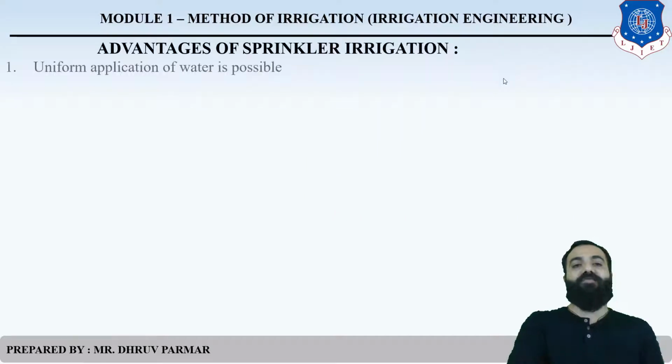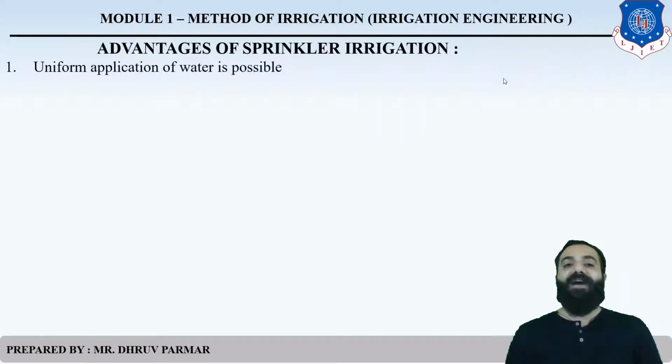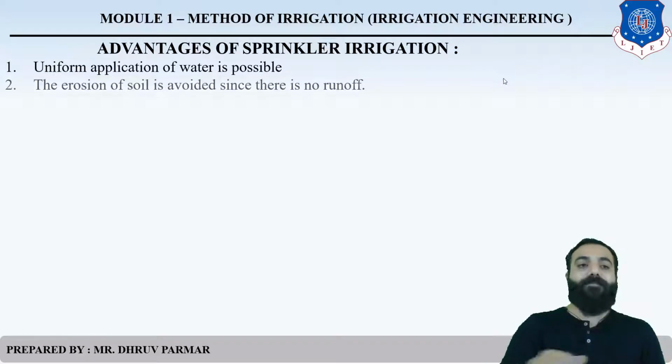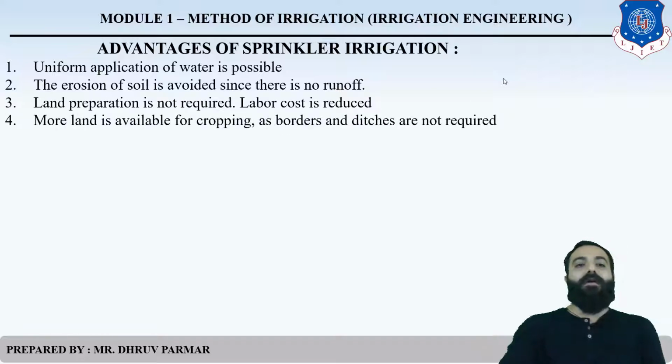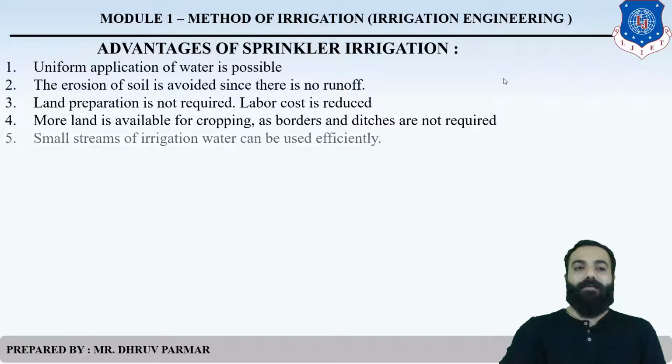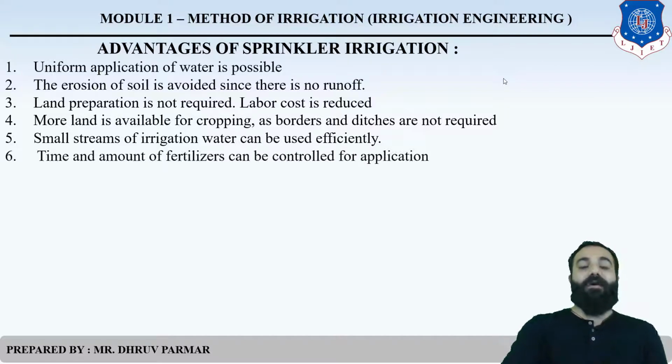Next one, advantages. So what are the advantages of sprinkler irrigation? As I said, uniform application of water is possible. Clear? Then erosion of soil is avoided, land preparation is not required, so the labor cost is reduced. We get maximum land for cropping because border ditches are not required. In this system, we use small sources of water, so we don't require a large amount of water.